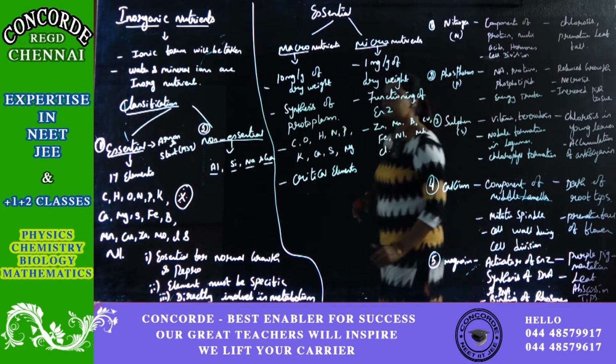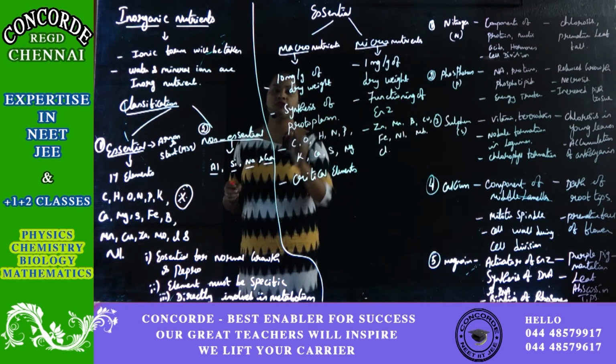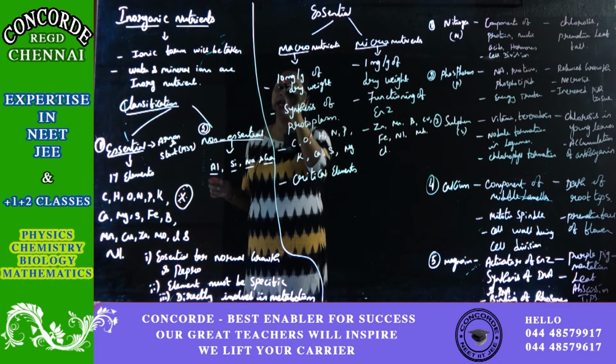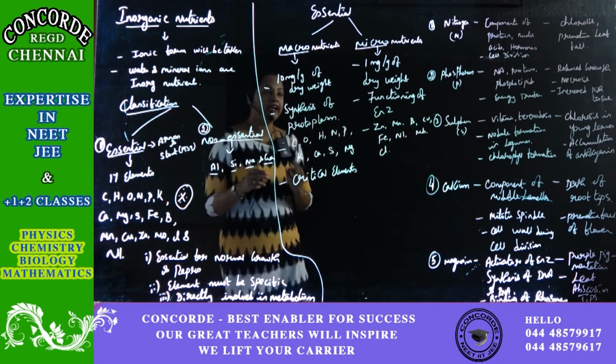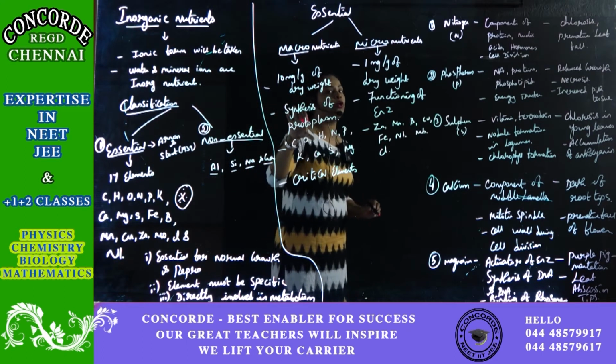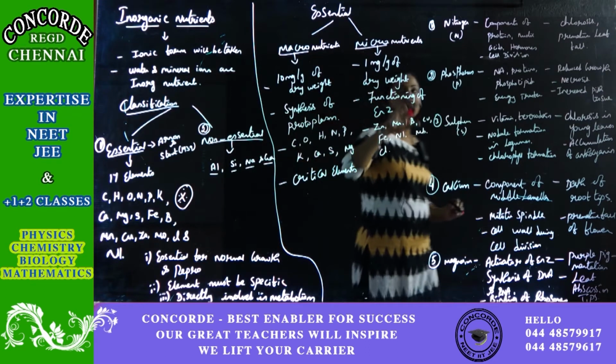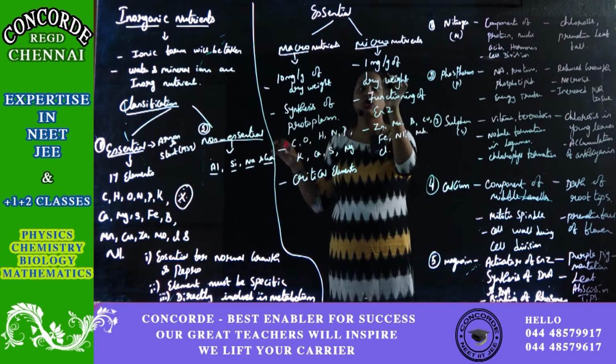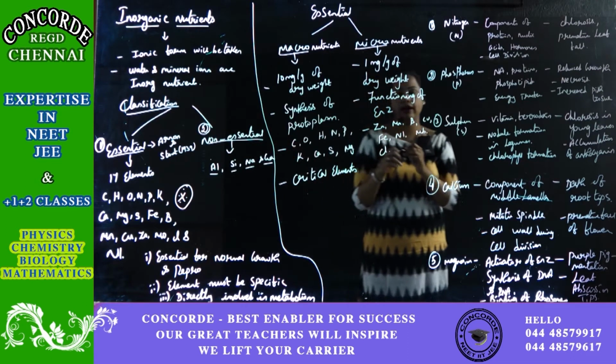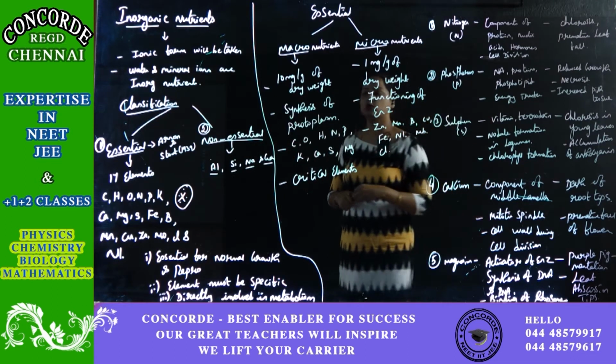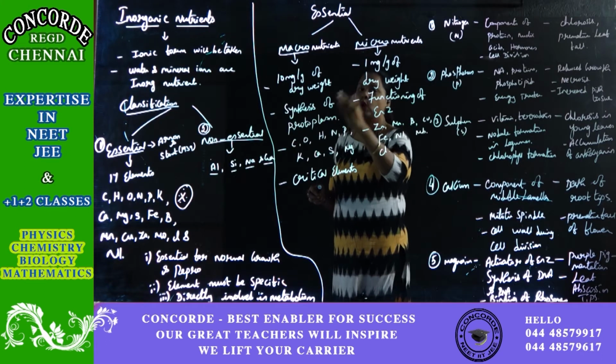Just as an example, if 10 mg per gram of dry weight is required for a macro element, then for a micro element it is just 1 mg per gram of dry weight. Can you see the difference, 1 to 10?